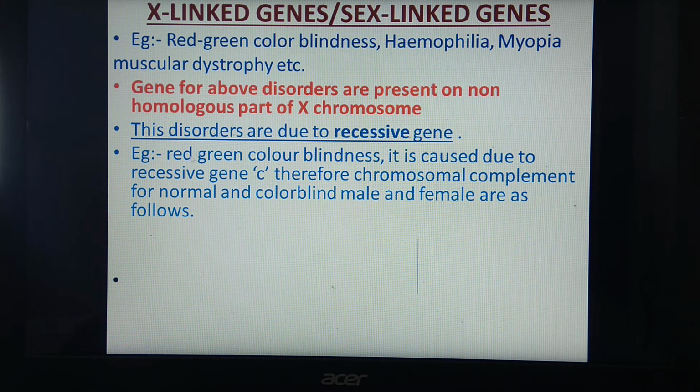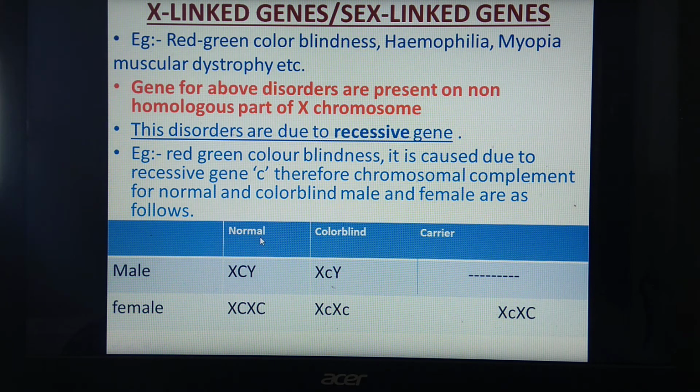See, one example, red-green color blindness. It is caused due to recessive gene c. Therefore, the chromosomal complement for normal and colorblind male and female are as follows. As we know, male individuals consist of X and Y chromosome, and this gene c is for color blindness, but capital C is for the normal condition.